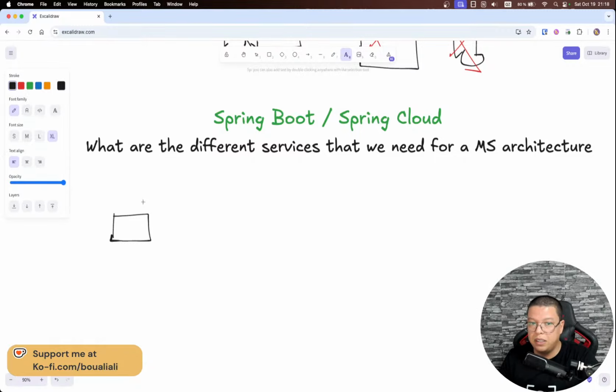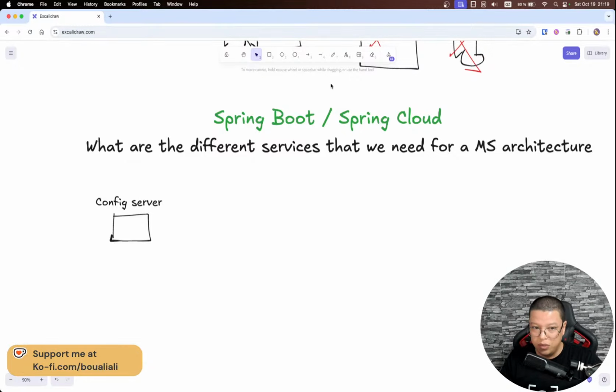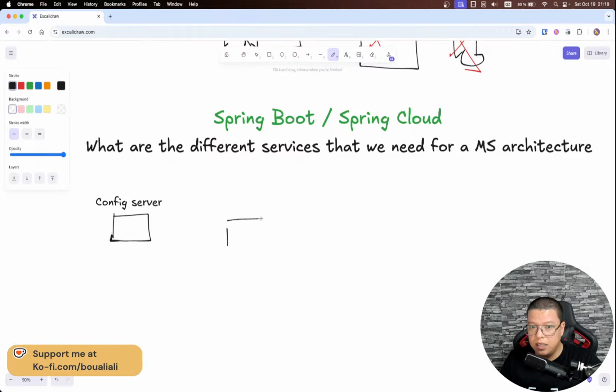So here we mainly talk about a config server. All right, so we want to have a config server. So why do we need a config server? Now this is our configuration server, and we have here microservice 1 and another microservice 2 and 3 and so forth, up to microservice n.